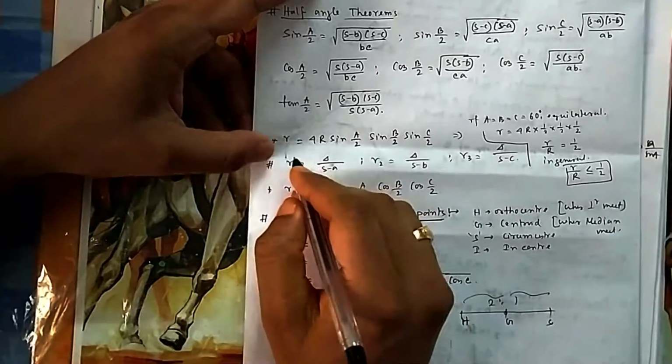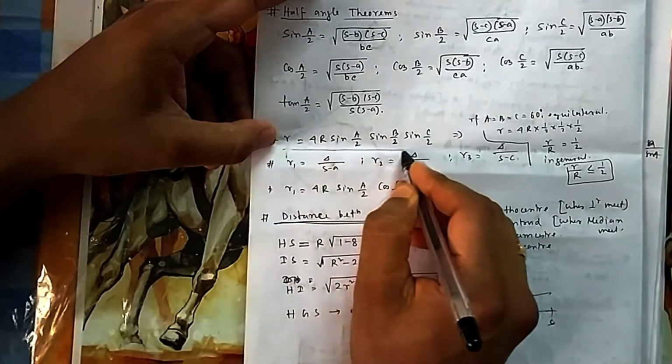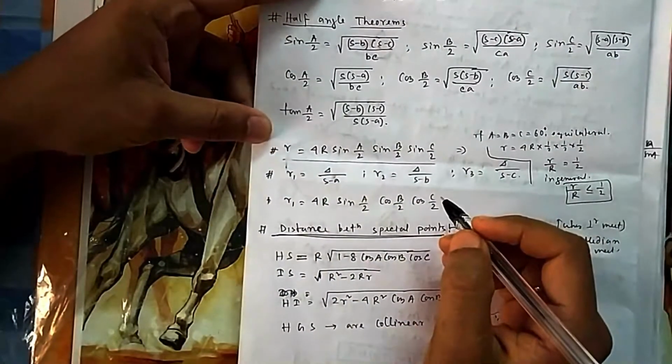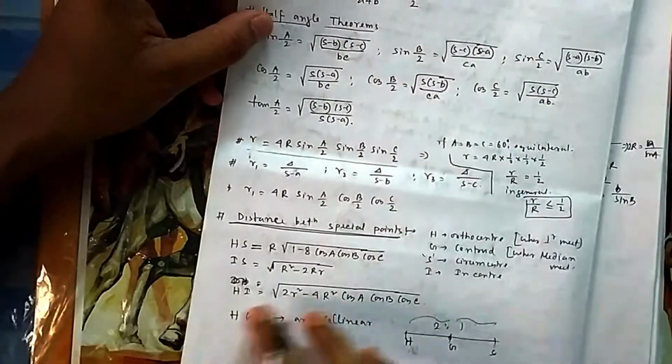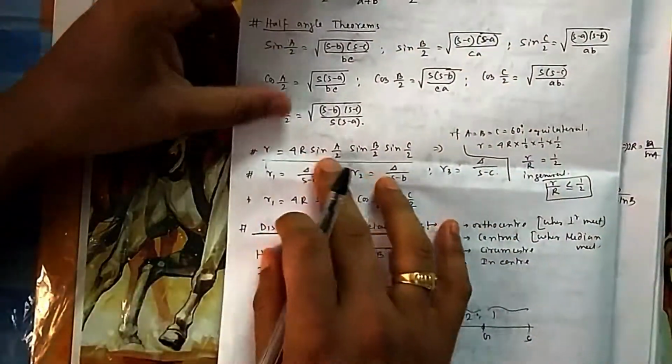Now some extra formulas. This one: r is equal to 4R sin A by 2 sin B by 2 sin C by 2. That is small r. So this is the small r, which is delta by s. That also can be proved by putting delta and s values and using these analogies, because in delta you can easily put all these values. So if you put it, it will be like this.